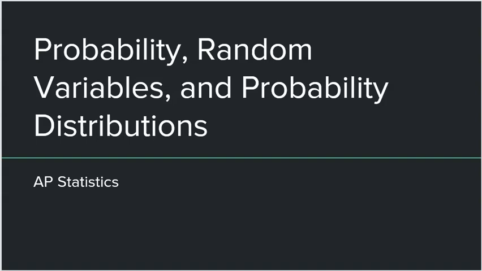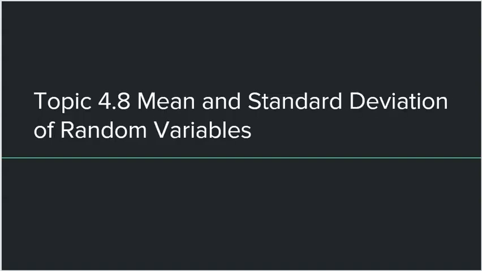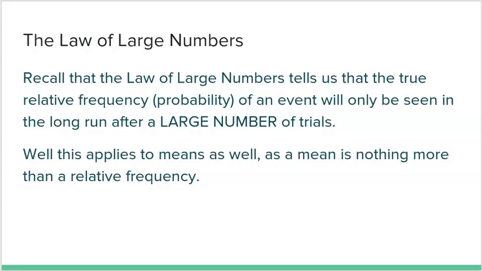All right, welcome back to Unit 4 on probability, random variables, and probability distributions. In this video, we're going to cover topic 4.8, mean and standard deviation of random variables. All right, so let's quickly revisit the law of large numbers. And by the end of this video, I hope you realize why.